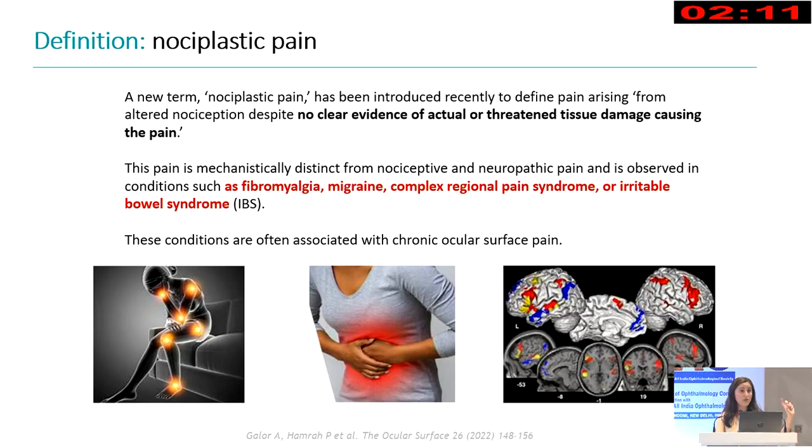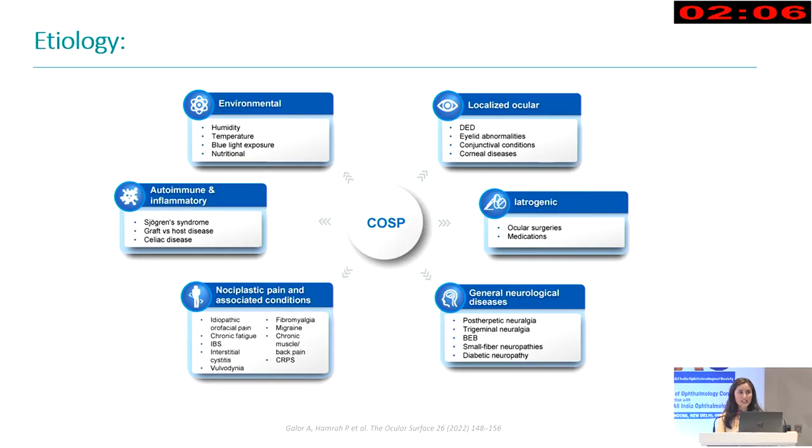And they can be coexisting, so it's important to know that this happens. And this will be related with many etiologies, especially with general neurologic diseases, such as small fiber neuropathies.